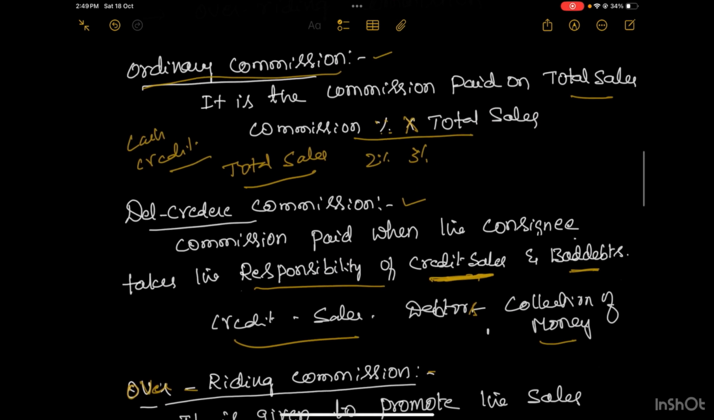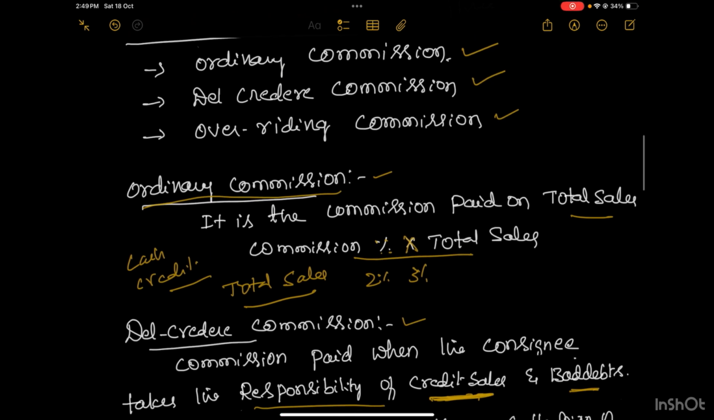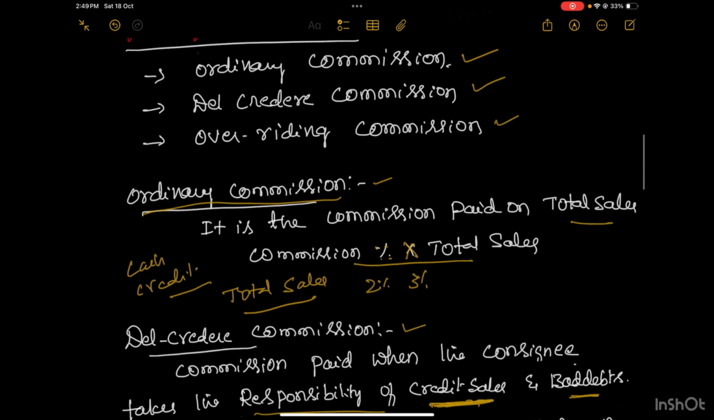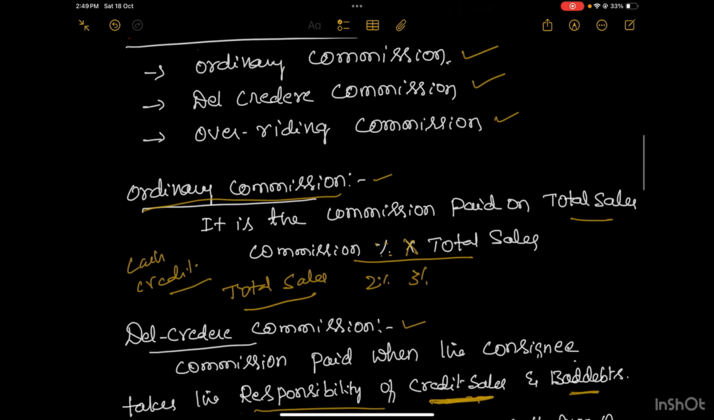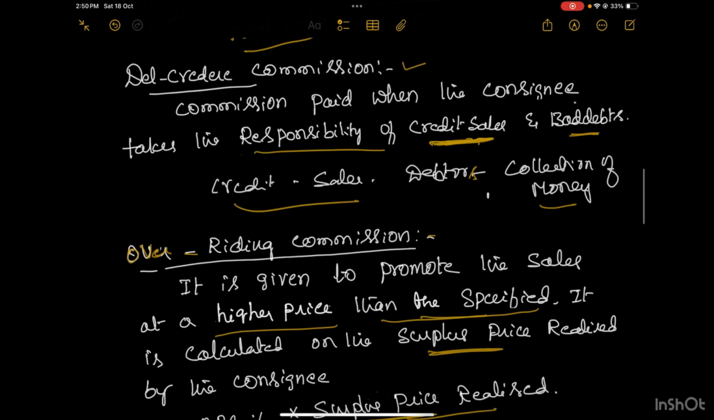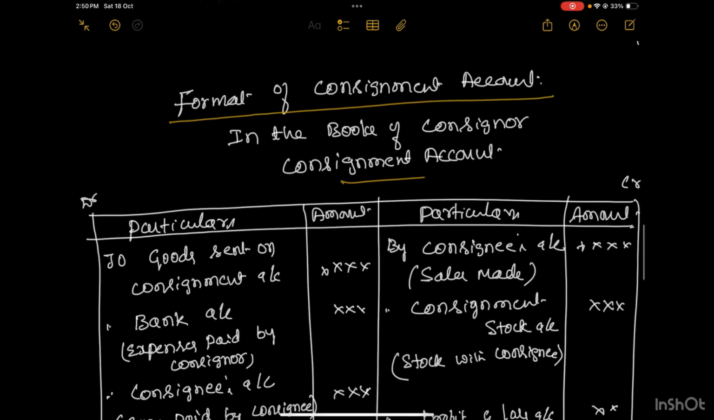The calculation of commission is to be done before preparing the consignment account. The problem will say what type of commission is to be given, maybe the ordinary commission, Del-credere commission, or overriding commission. This is the amount to be calculated, and that is to be treated as an expenditure in the consignment account. So let us look into the format of the consignment account.